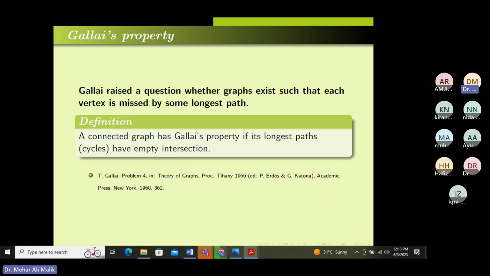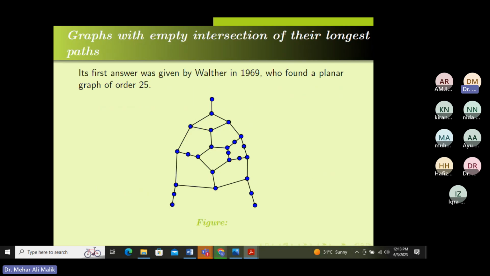We have already studied what a path is. A path is a walk without repetition of vertices. So if I go from here to here, you can see that this path covers all the vertices of the graph. So the question is, do we have a graph for which every vertex is missed by some longest path? The positive answer to this question was given by Walther in 1969. This is the first graph, of 25 vertices, where every vertex is missed by some longest path.